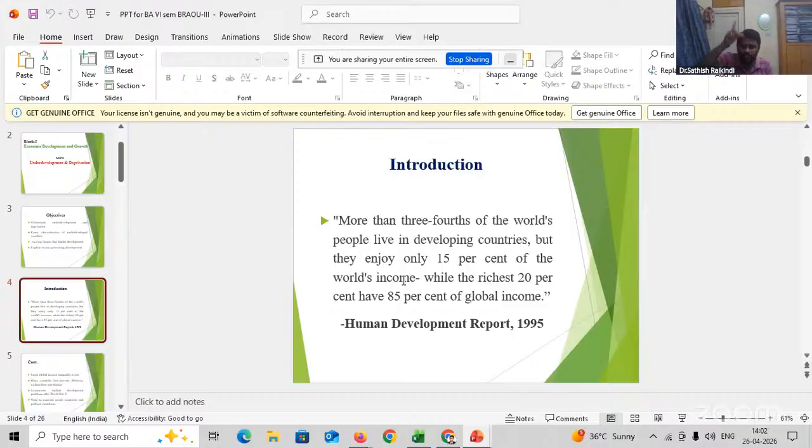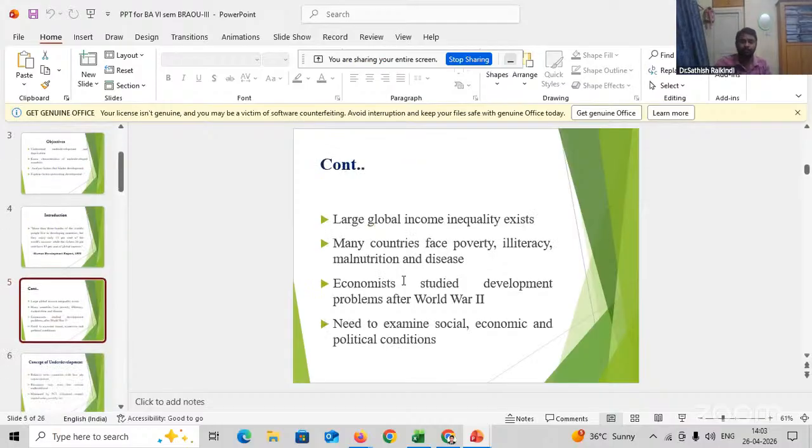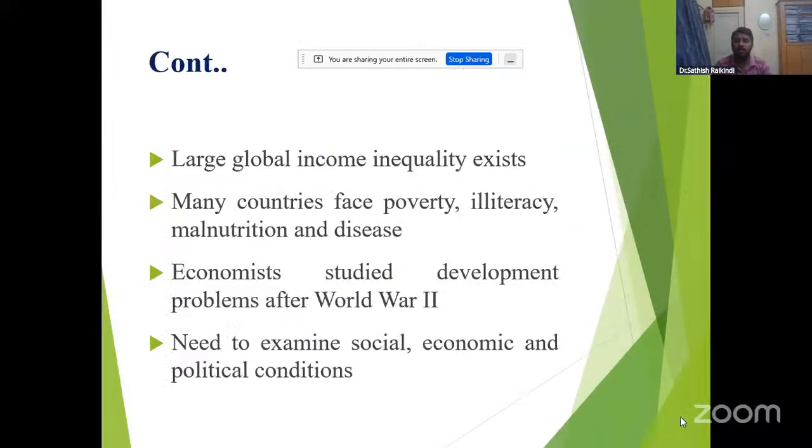This is also an important aspect according to the Human Development Report 1995. So 80% of people are getting only 15% of the income, but 20% of people are enjoying 85% of the global income. This is also one of the problems of underdeveloped countries. Large global income inequalities exist.